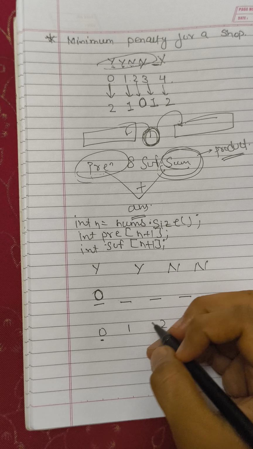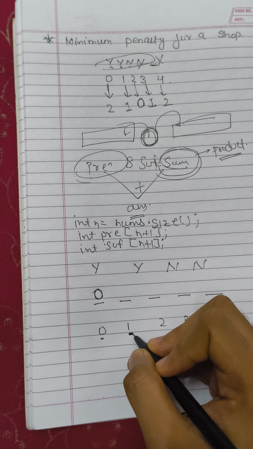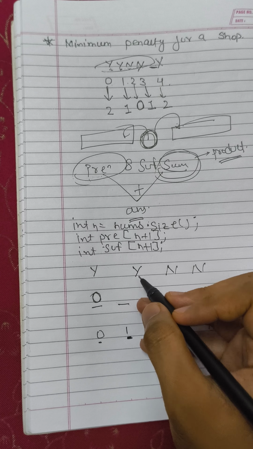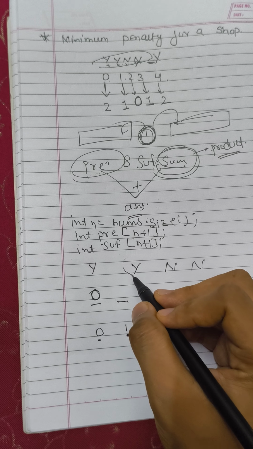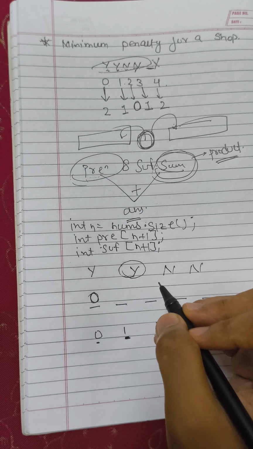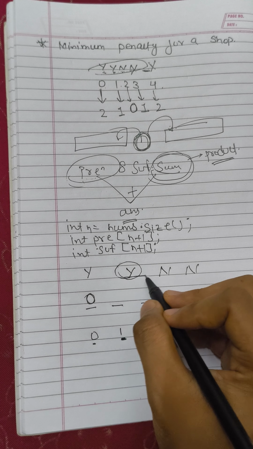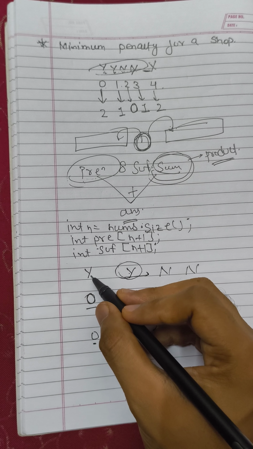Now if I close my shop at this first hour, what do I need to check? Do I need to check the value at this index or after that? No, I have to just check before.